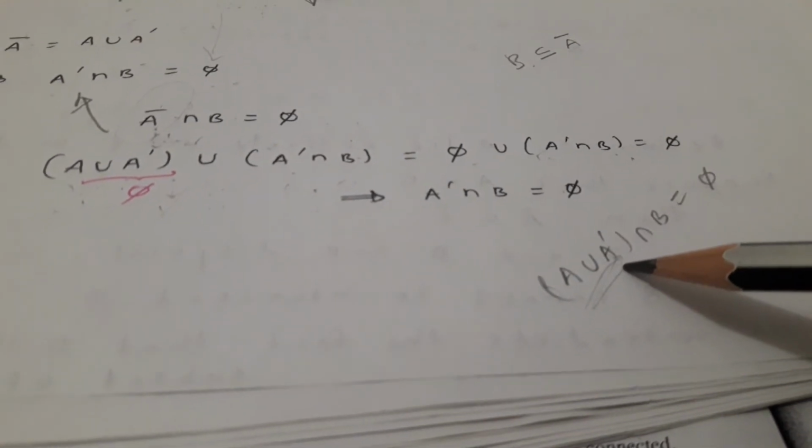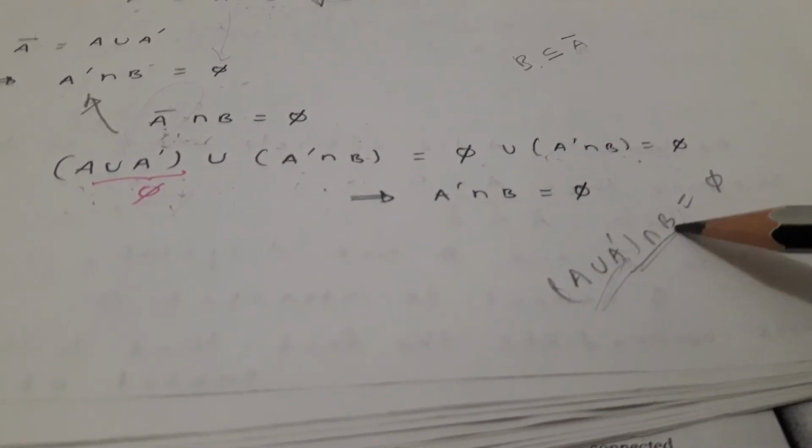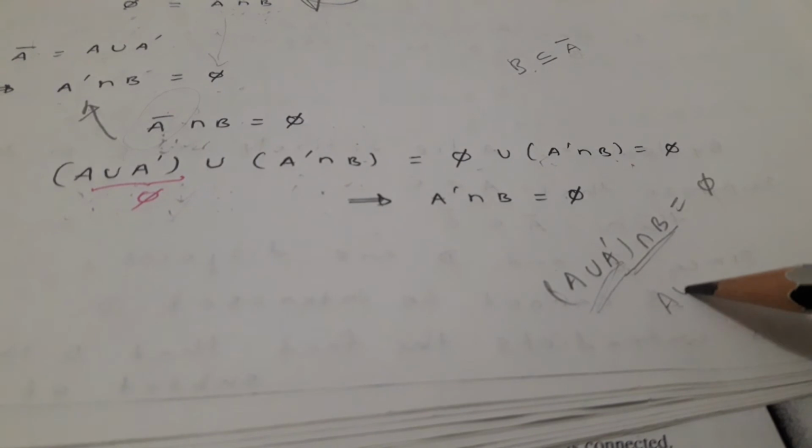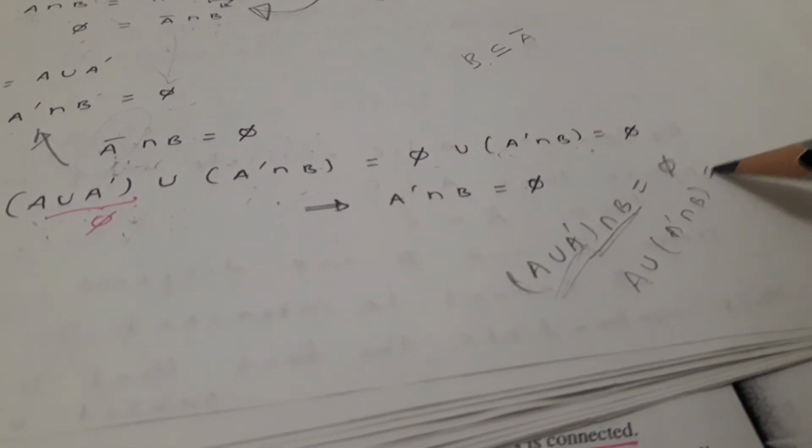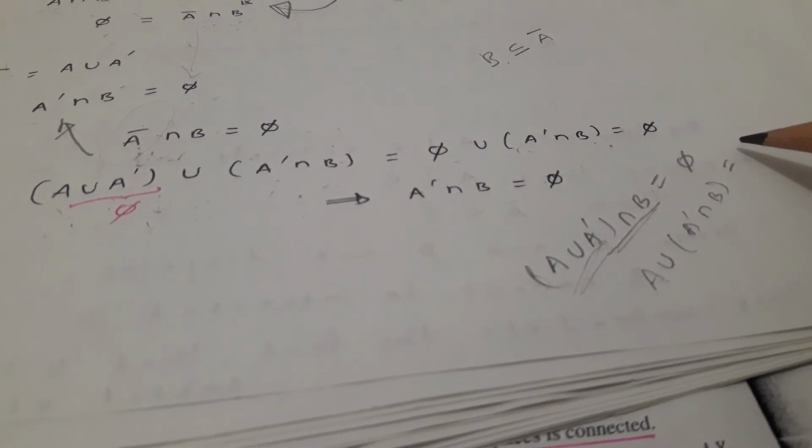Okay, let's see this one. What we have to prove is A union A dash intersection B, this is equal to pi.